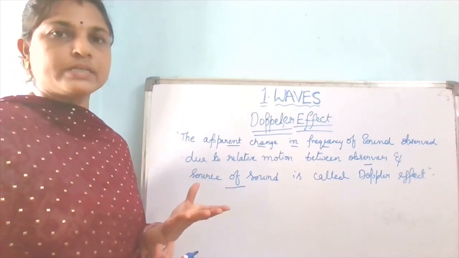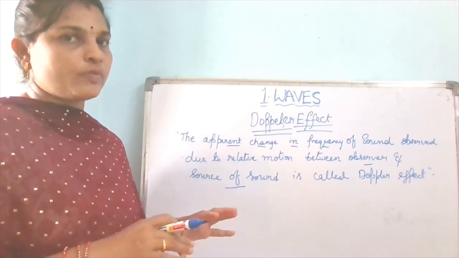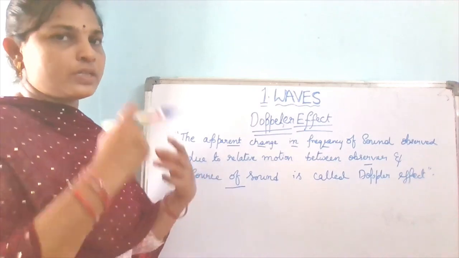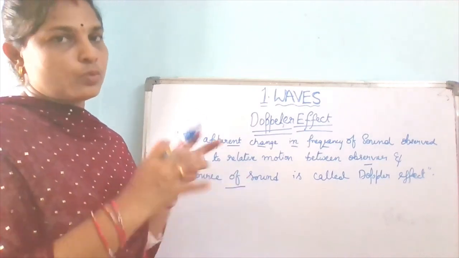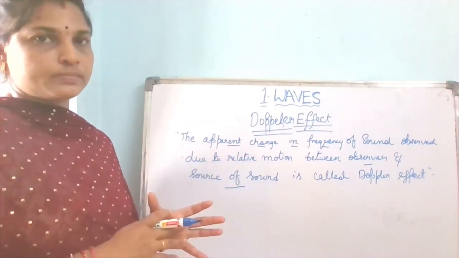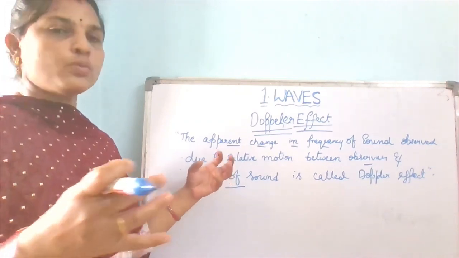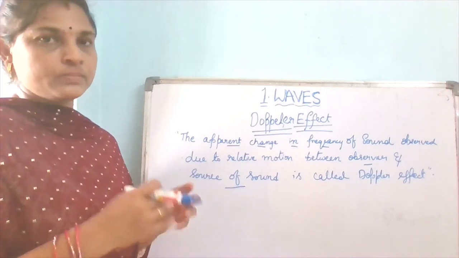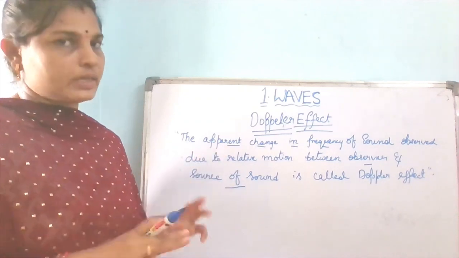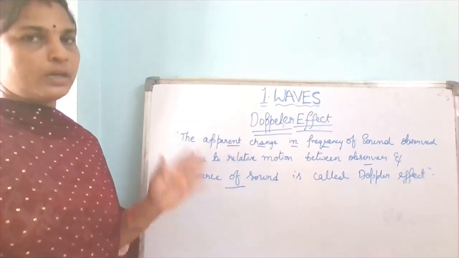Another case is if both are moving, that means the source is also moving and the observer is also moving. Suppose an ambulance is coming and the observer is going on a bike, then both are moving. Maybe they are coming nearer to each other or going away from each other, but both are moving. That is another case. So let us see those three cases related to the Doppler effect.